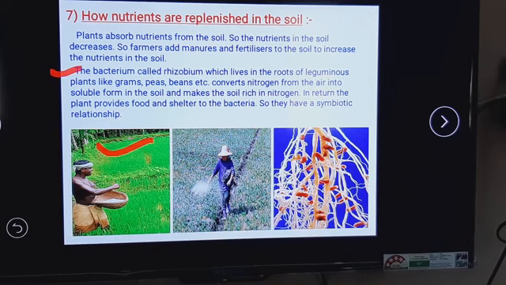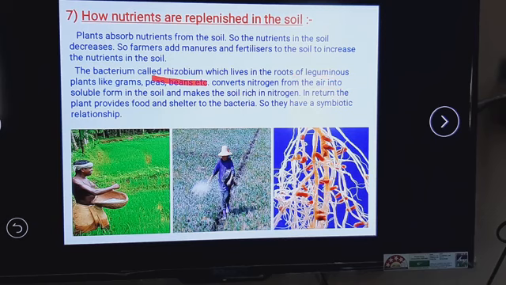Now here you can see in the next paragraph the bacterium called rhizobium. I told you about the root nodules of these leguminous plants. In the root nodule of the leguminous plant there are some bacteria which are called rhizobium. Rhizobium bacteria. So this rhizobium bacteria lives in the root of leguminous plants. Which are the leguminous plants? Example pea. If you uproot the pea plant, you can see on the root of the pea plant root nodules like this are present.